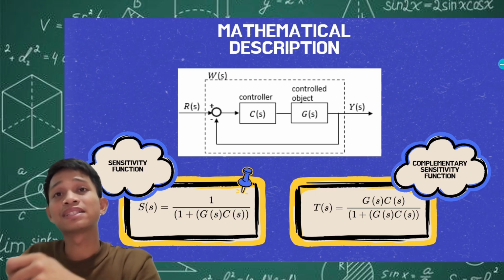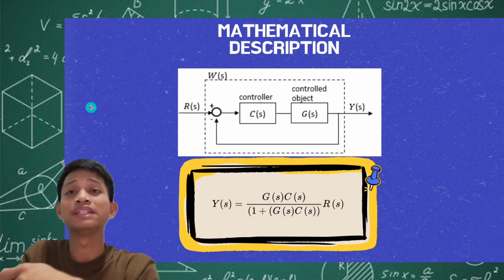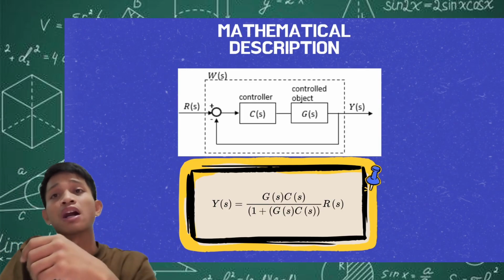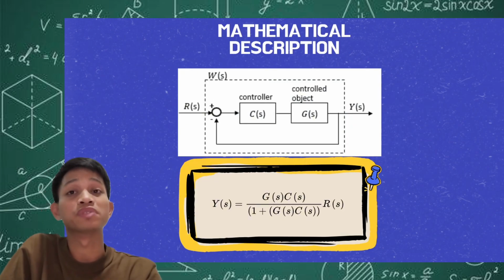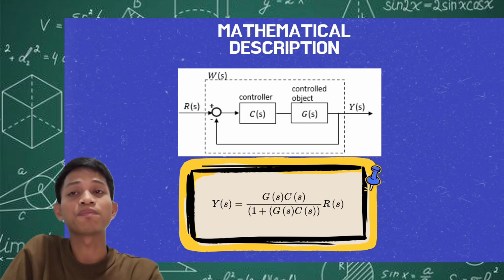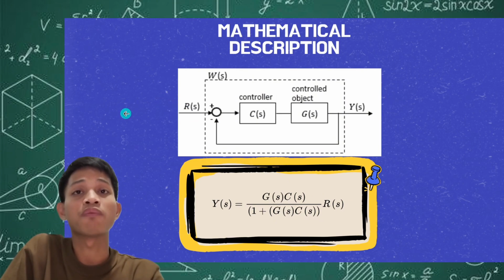Now, let us discuss the mathematical description, or the math behind these concepts. So first, we have here our basic control system, our basic loop diagram for a closed loop system. We have our R(s), the reference signal input, and then it will go to our control system. We have C(s) and G(s) representing our compensator and our plant gain. And then finally, we have our output Y(s). I think we're very much familiar with this basic loop diagram.